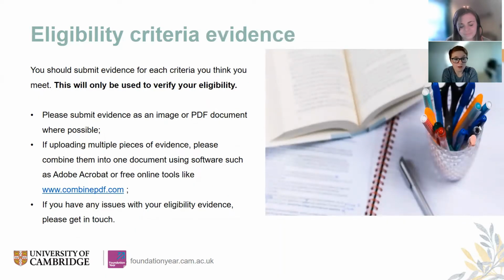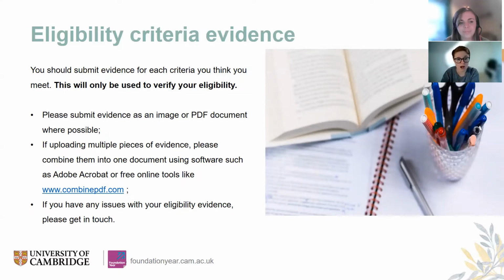So you have to submit the evidence. It comes up in the form, and basically you see a list of all of the criteria in each of the categories, and you check the boxes for the ones that you meet. That means the follow-up questions you see are based on what you've checked, so you're only seeing information that is relevant to you, and you don't see a load of questions that don't apply to you. In most cases, you will have to give us a short description of the circumstances, and in many cases, you also have to upload evidence. So that's the documents that I talked about before.